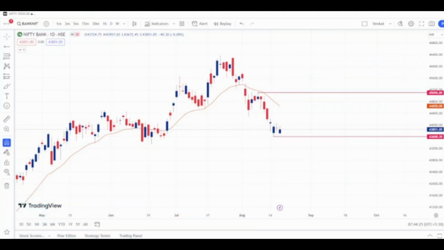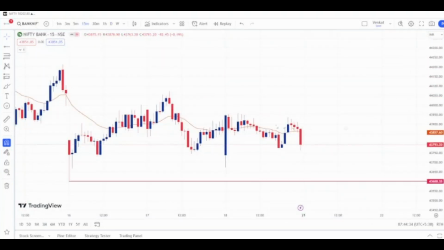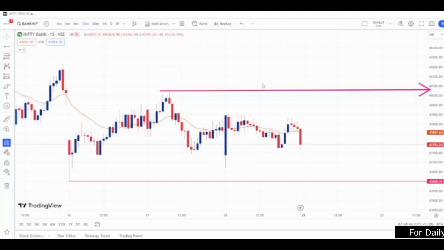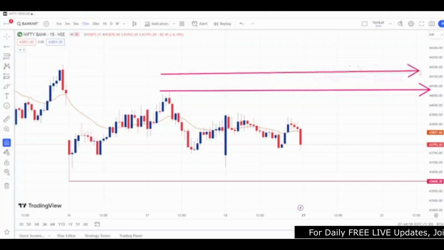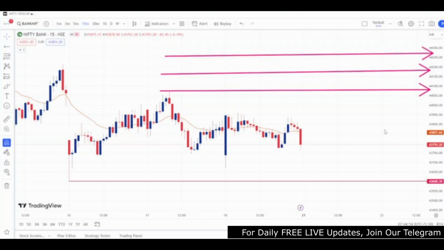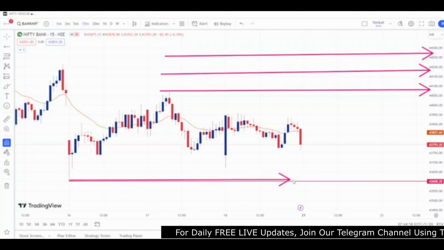Now let's shift the time frame to 15 minutes to see the important levels for Monday's trading session. On Monday, if Bank Nifty sustains above this last Friday's trading session swing high, which is near 44,100, then our targets on the upside will be 44,200 as the first target, and the second target will be 44,300. And the downside will be only below this level, which is near 43,600.